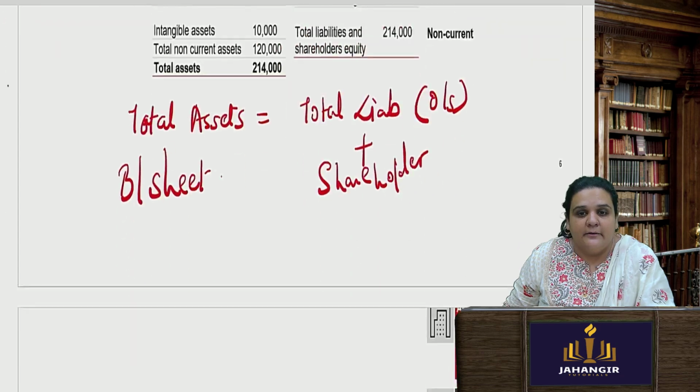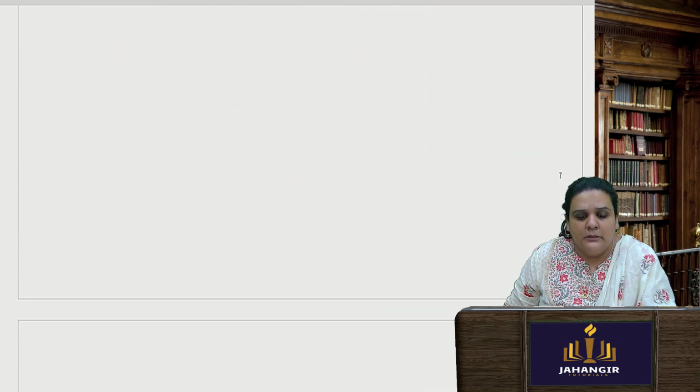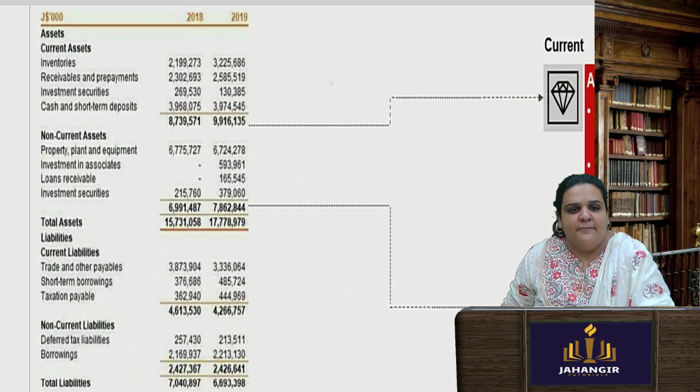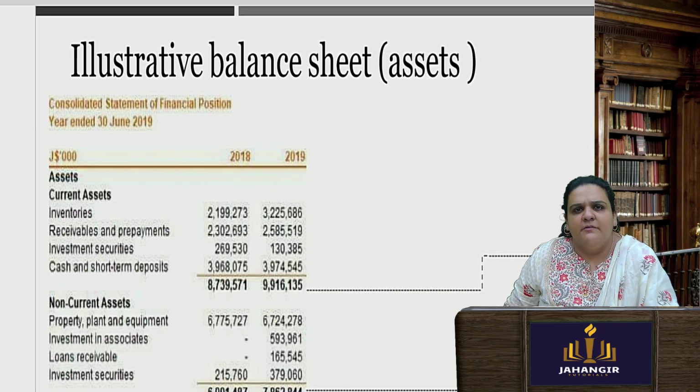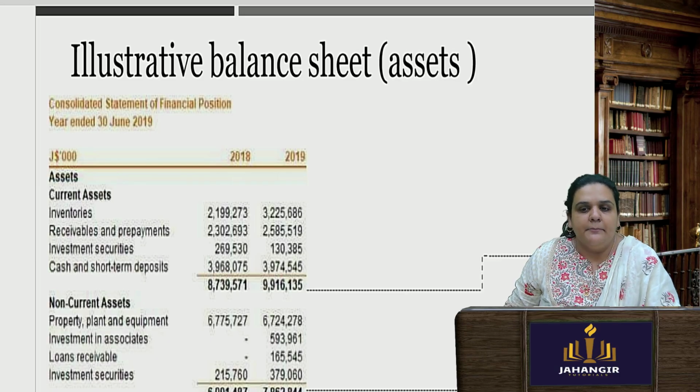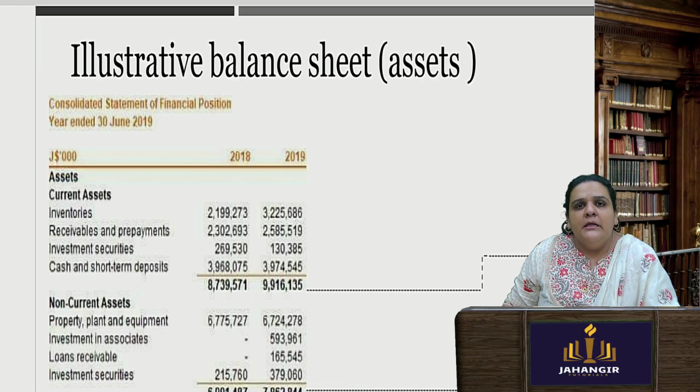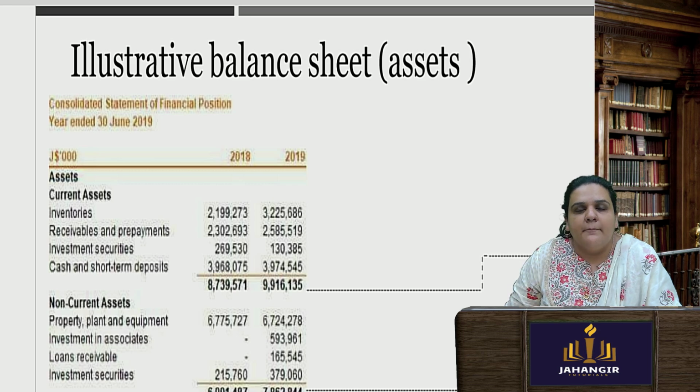Now see, I have given an illustrative balance sheet over here. In this PDF there is one balance sheet, a consolidated financial statement, prepared as per the companies and standards which we follow, even for a foreign company, an Indian parent company, an Indian foreign subsidiary, etc. The financial statements are always in a comparative format. What does comparative format mean? They will give you the current year and the previous year, so that you can compare easily.